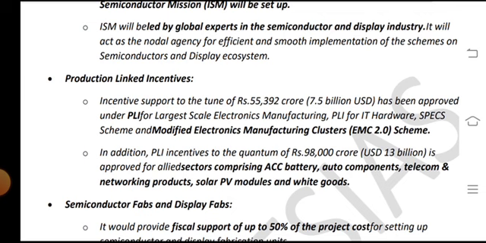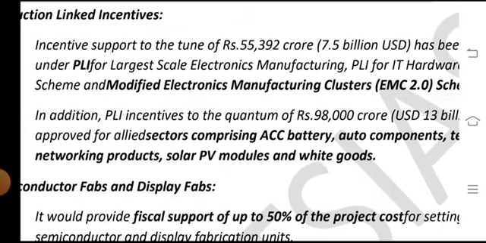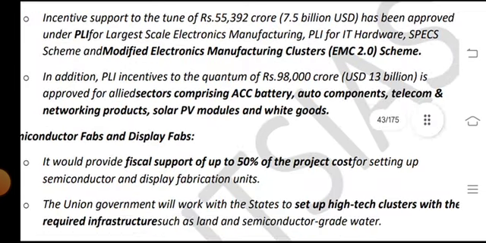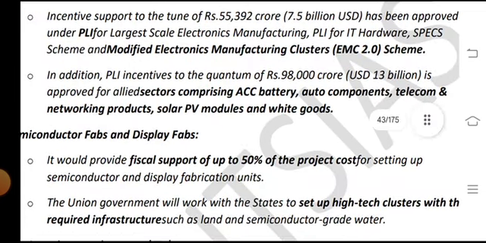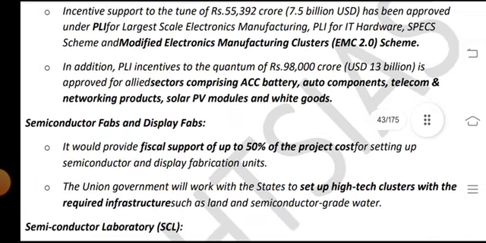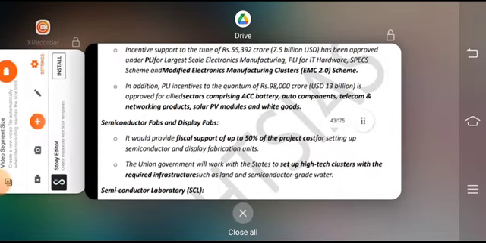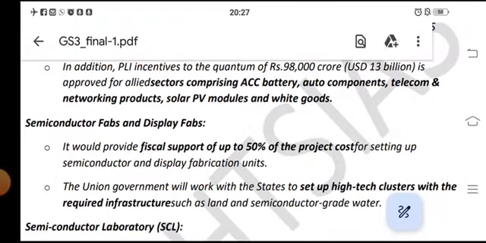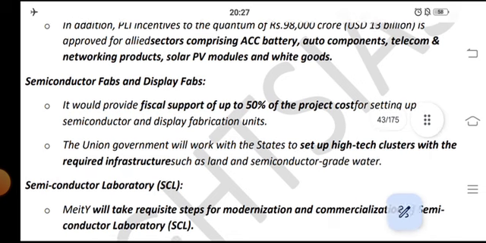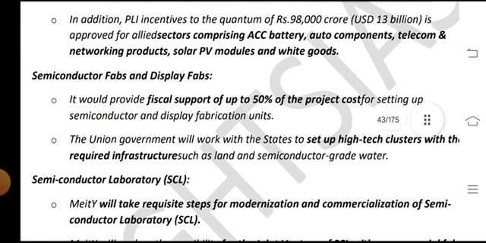In addition, PLI incentives to the quantum of 98,000 crore, or USD 13 billion, are approved for allied sectors comprising ACC battery, auto component, telecom network and products, solar PV modules, white goods, semiconductor fab and display fab.